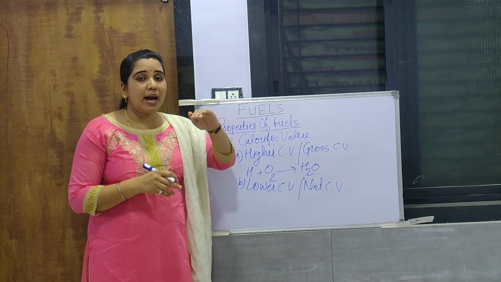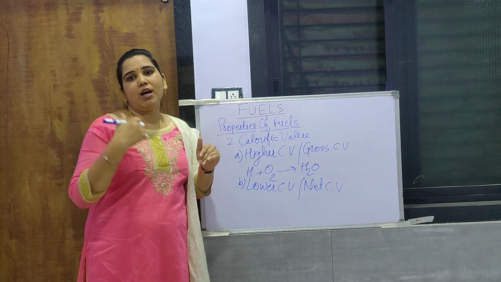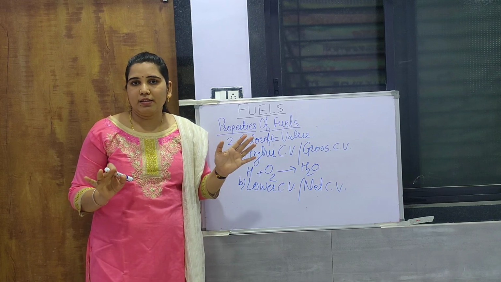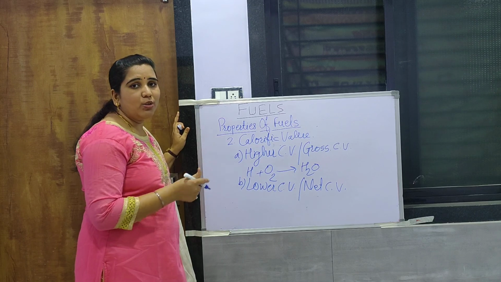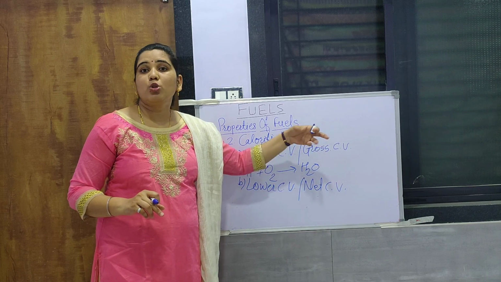It means that at that highest temperature, the reaction is released and the products escape into the atmosphere, so there is no addition of latent heat. So simply, lower calorific value is the calorific value in which this particular amount of heat is not added.